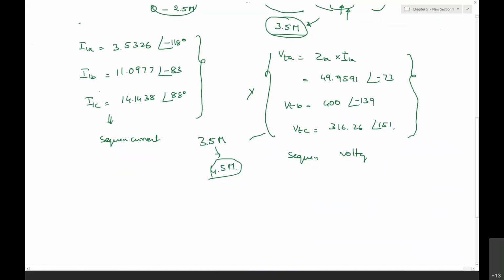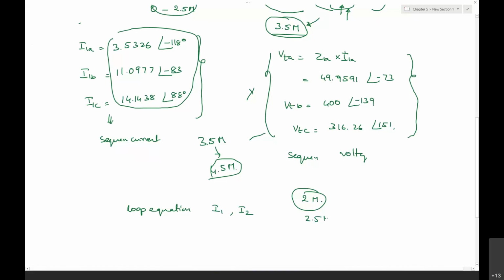Most of the people are not able to calculate these currents itself. They have not done this properly, especially the loop equations while figuring out the loop currents I1 and I2. Some have made a mistake, but then I have given them around 2 marks. Okay, 2, maybe it varies; 2.5 marks it varies.